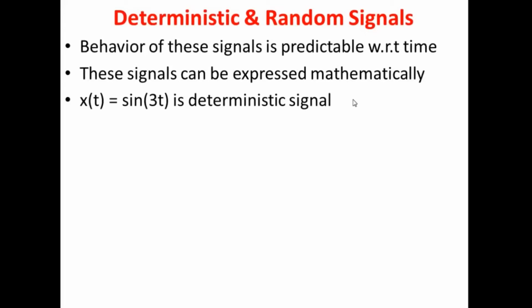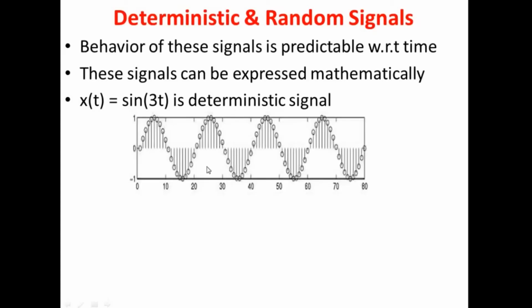Say, for example, sine 3t. Sine is a known value. We have an expression, a mathematical equation, right? So we can say that sine, cos, e of t, r of t, everything is a deterministic signal, because we have some pattern. For any time period we can write this waveform as a sine wave or a cos wave. So we can call this type of wave pattern a deterministic signal.